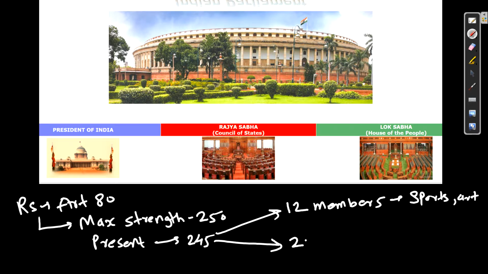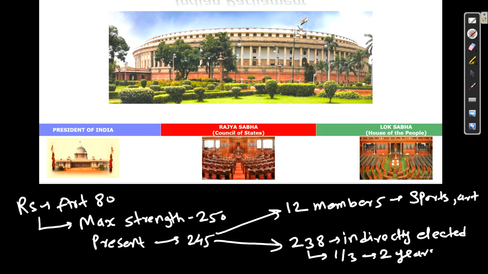Then the other one, that is your 238 members, is indirectly elected. Means not by the president of India, just by the people who are sitting in the Rajya Sabha, right? Now very important, this is 238 members. So out of this, every one third member, means out of 3 members, one member retires every 2 years. So retirement every 2 years.